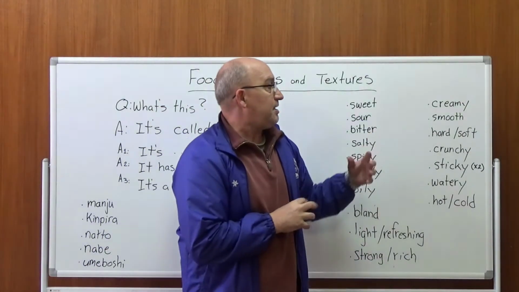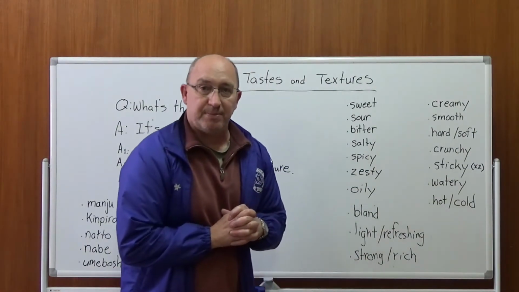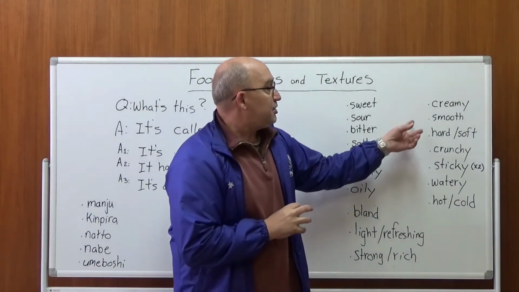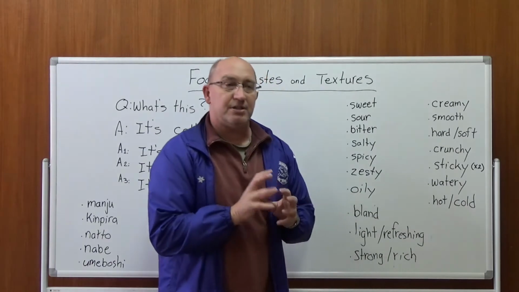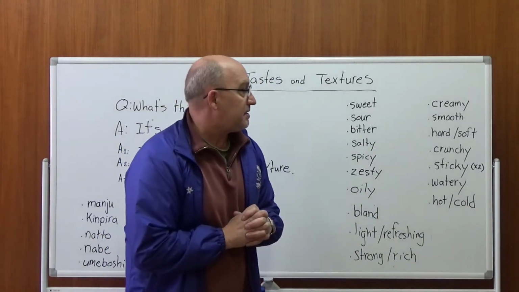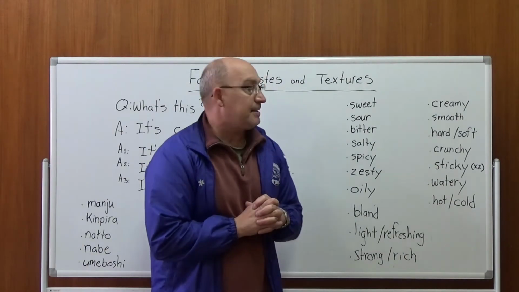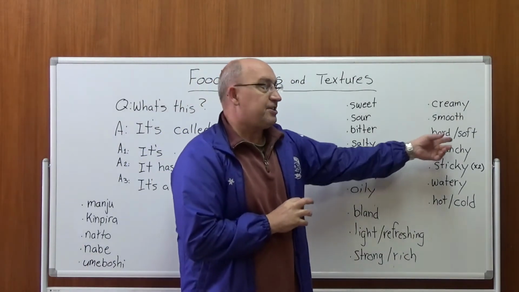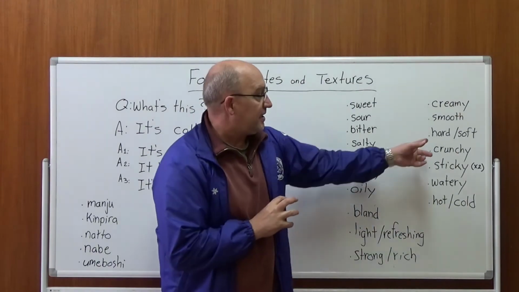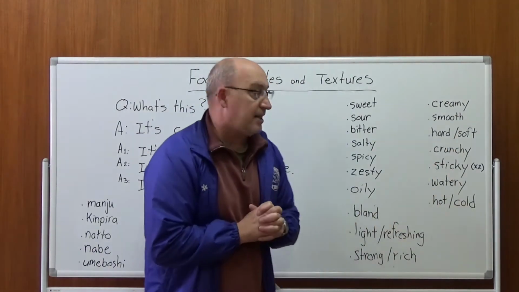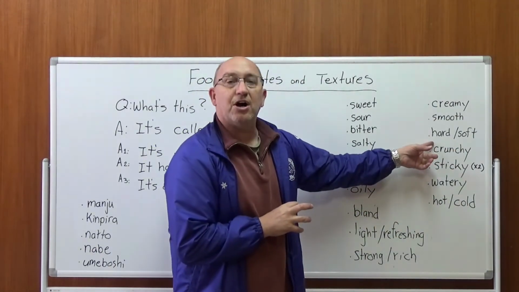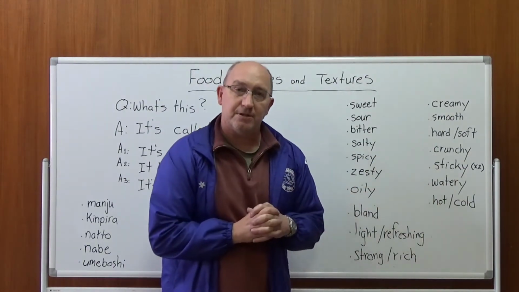Of course, creamy, in Japanese, maybe the same, creamy. Smooth, or in Japanese, nameraka. Hard and soft, very easy. Of course, katai, yawarakai. Crunchy is like hard, maybe saku-saku.